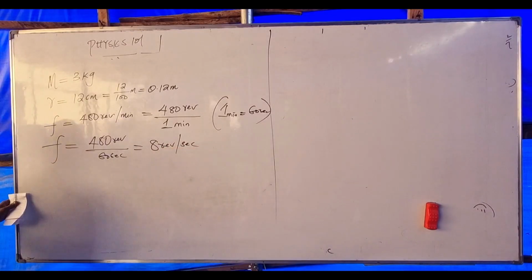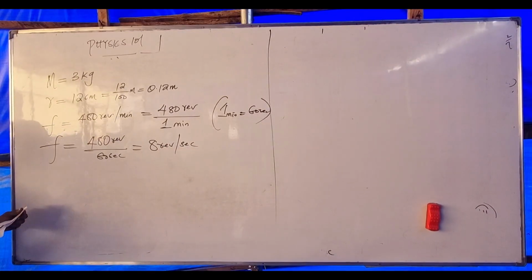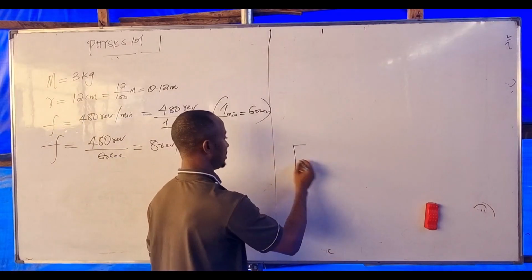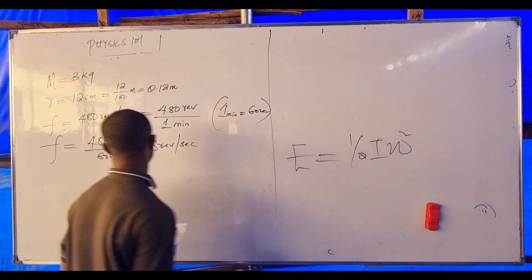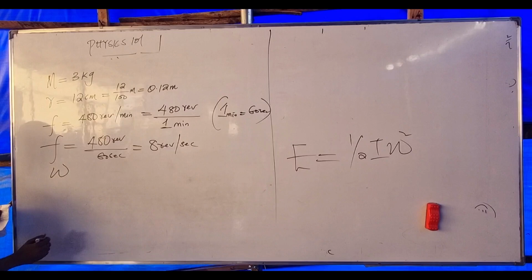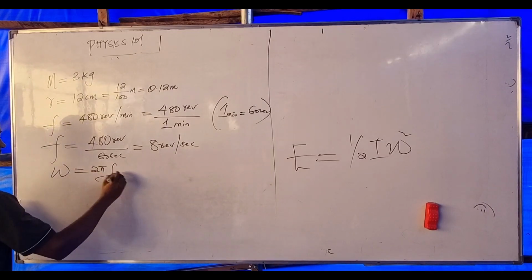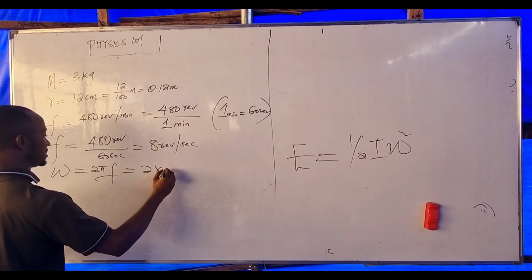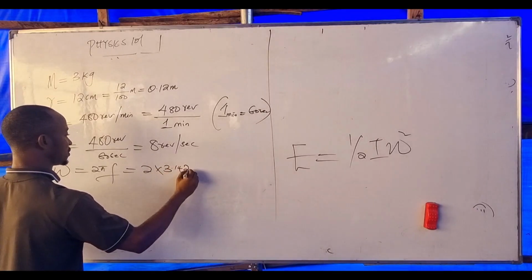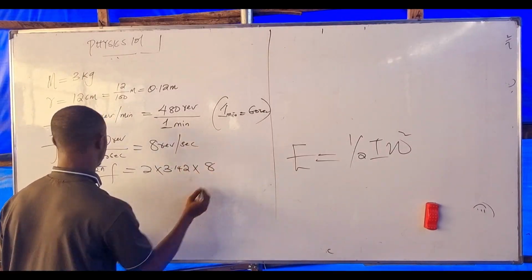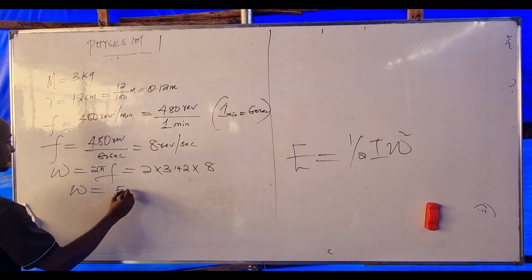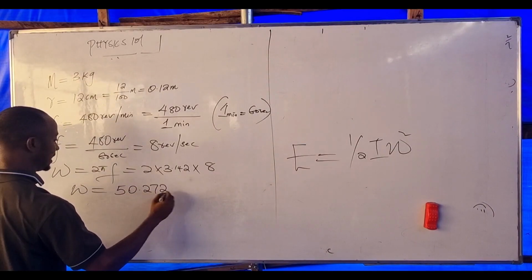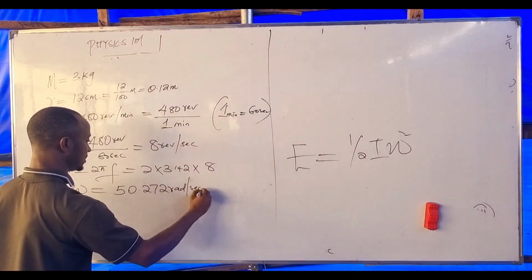But to find the rotational energy, I will need angular velocity, because energy is half inertia times angular velocity squared. So let's find our angular velocity, which is 2 pi f. And that will give us 2 times 3.142 times 8, where f is 8. So what do you have as angular velocity? 50.272 radian per second.